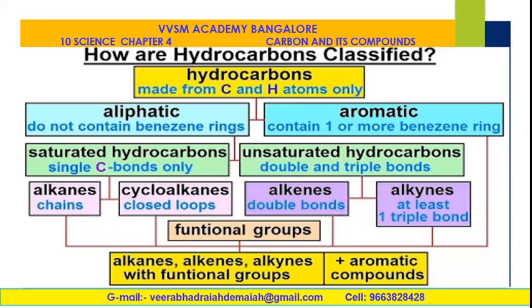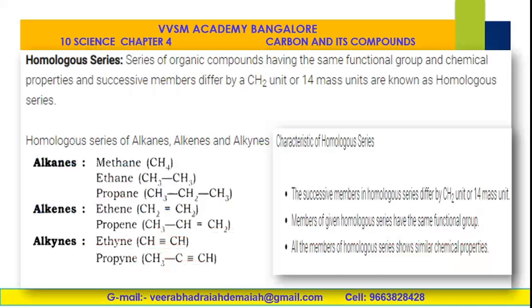Now, saturated hydrocarbons have only single bonds. They are further classified into alkanes and cycloalkanes. Cycloalkanes have closed loops. Next, based on the functional groups, alkanes, alkenes, and alkynes with functional groups, and aromatic compounds. These are the very important concepts of how they are classified.